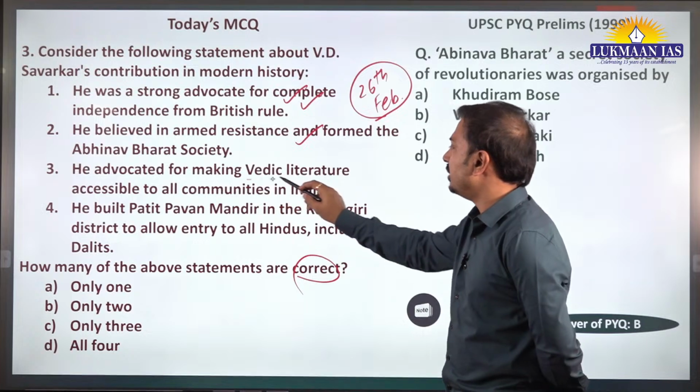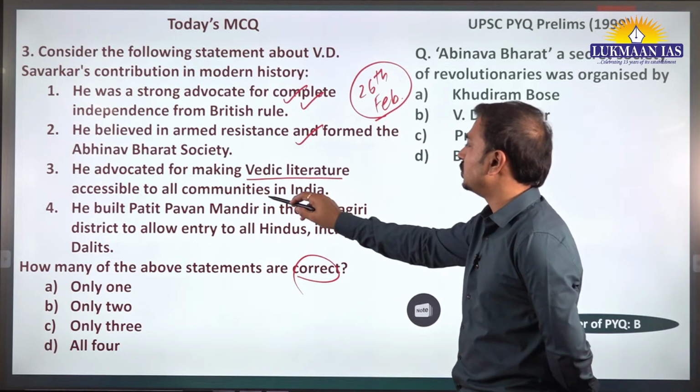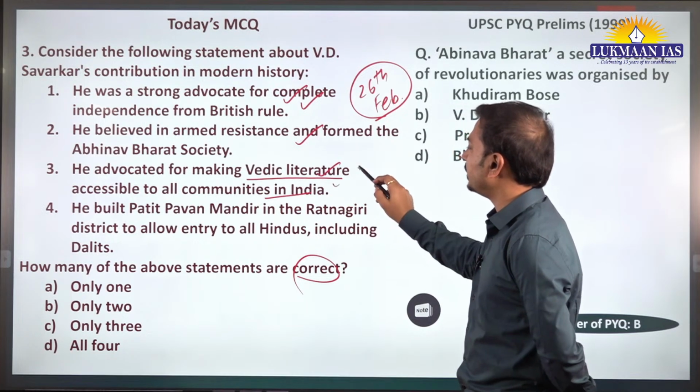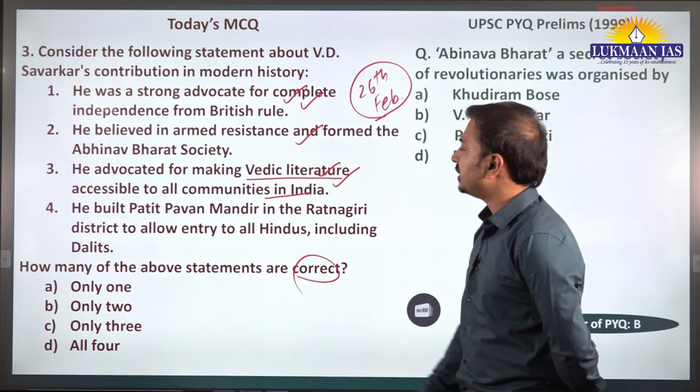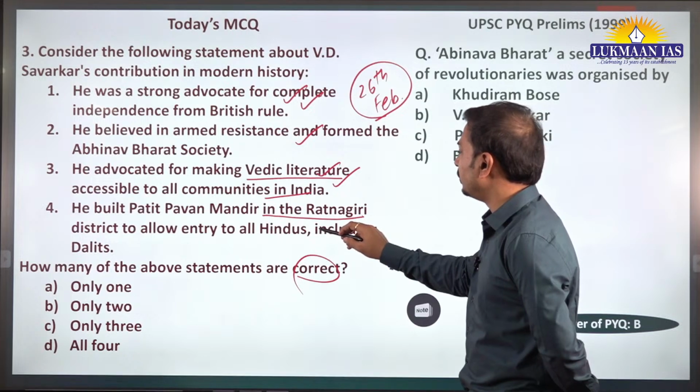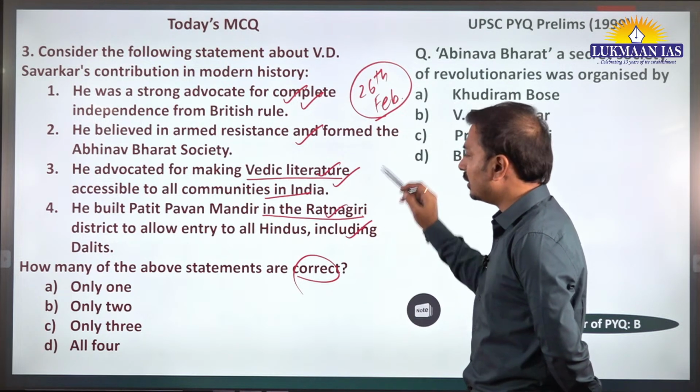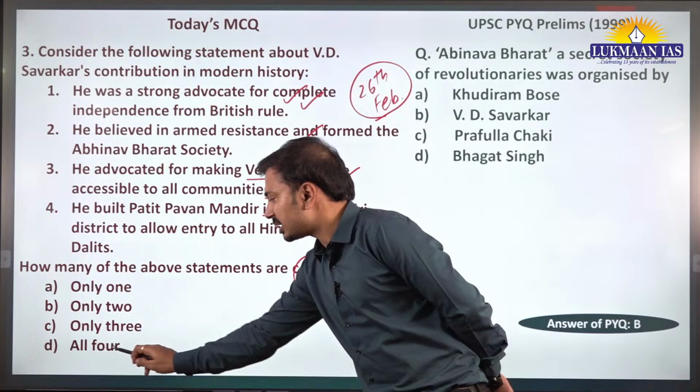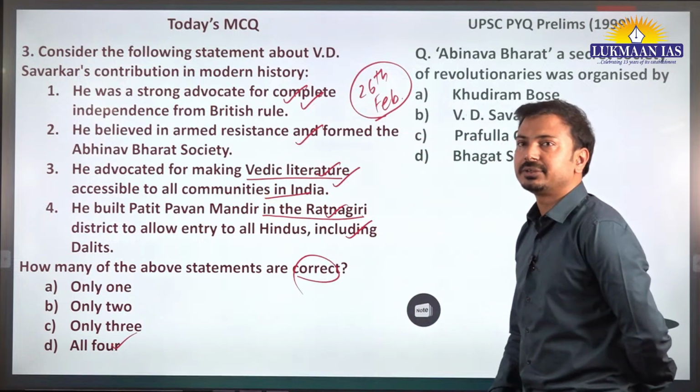He advocated making Vedic literature accessible to all communities in India. This one is also true. Now, he built Patit Pawan Mandir in Ratnagiri district to allow entry of all Hindus, including Dalits. This one is also correct. Basically, all four statements are correct about Vinayak Damodar Savarkar.